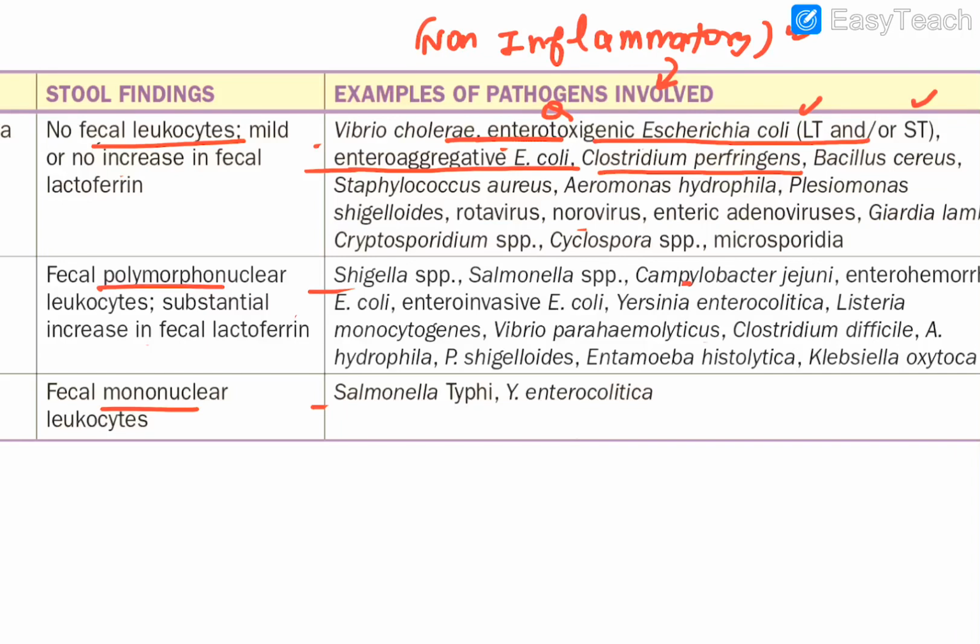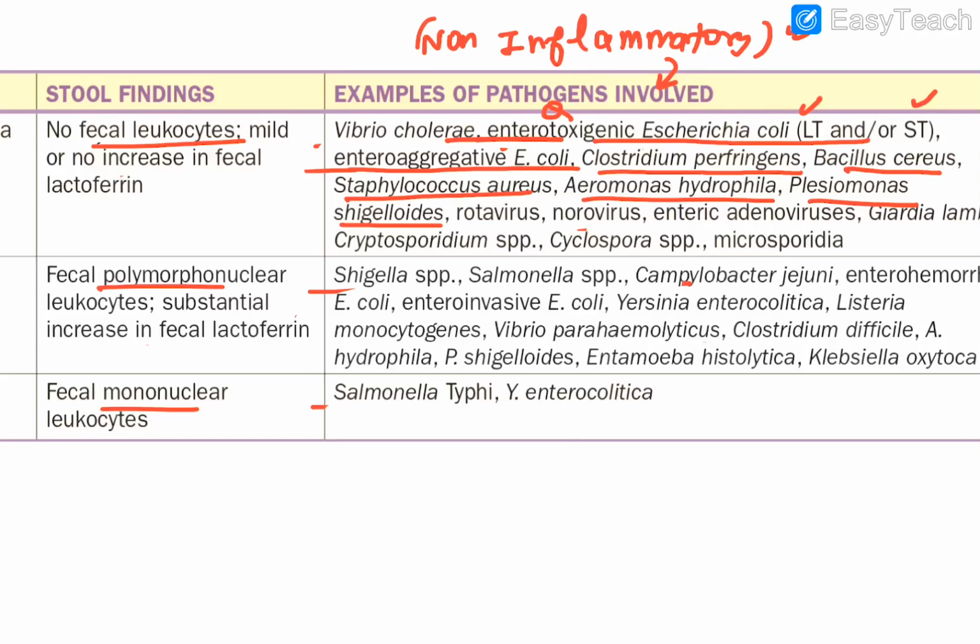Bacillus cereus. Your favorite Staph aureus is also a non-inflammatory form of diarrhea. Remember that. Aeromonas, Plesiomonas. These all are the brothers of Vibrio. Then you have Shigelloides, not exactly Shigella, Shigelloides.